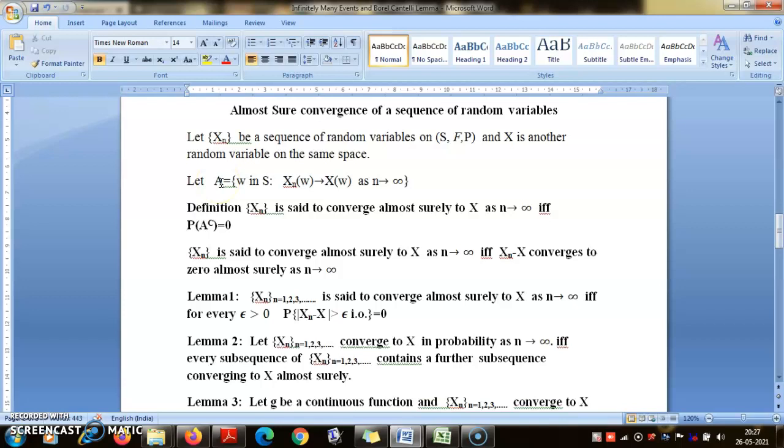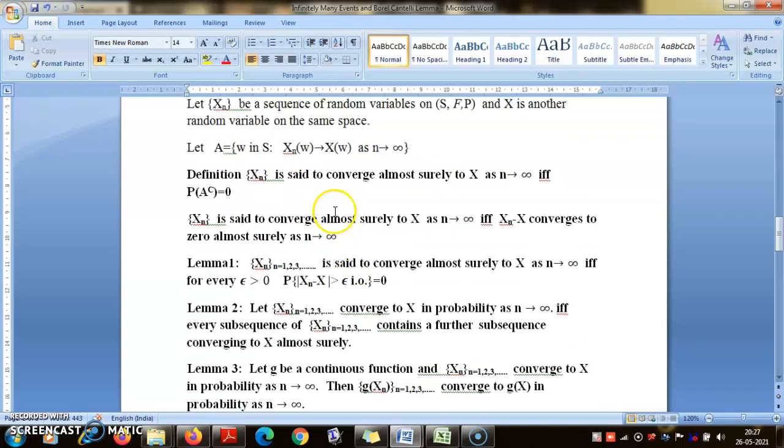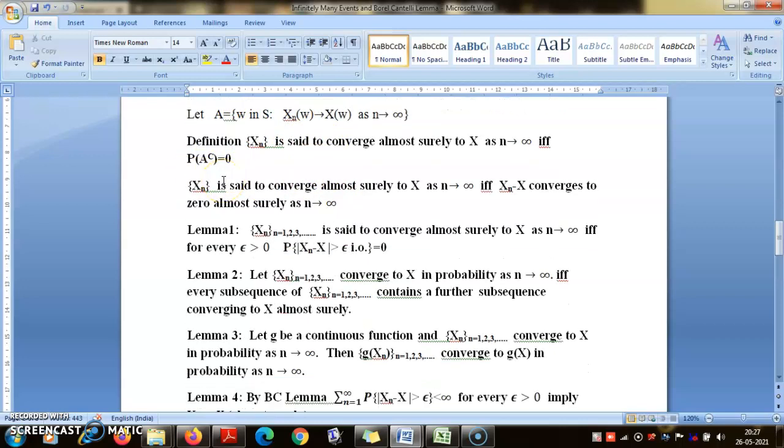Now we all know that probability 0 does not necessarily mean this is an empty set. That means that there may be points in the domain S for which X_n(ω) is not converging to X(ω). Of course, pointwise convergence is a special case of this, when A complement is empty or A is equal to S. So pointwise convergence will imply almost sure convergence, but almost sure convergence need not imply pointwise convergence.